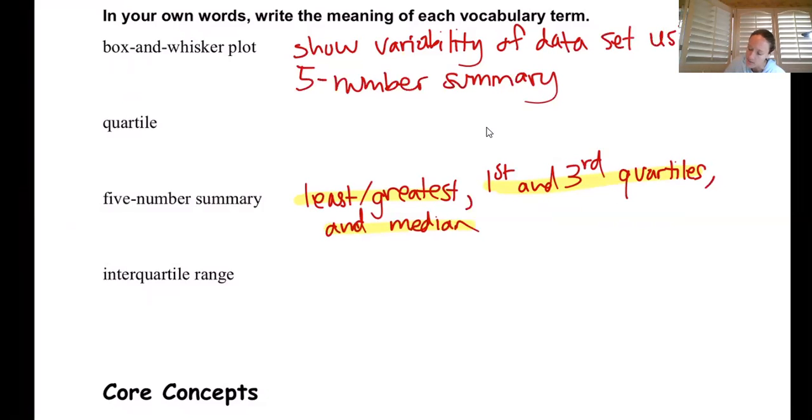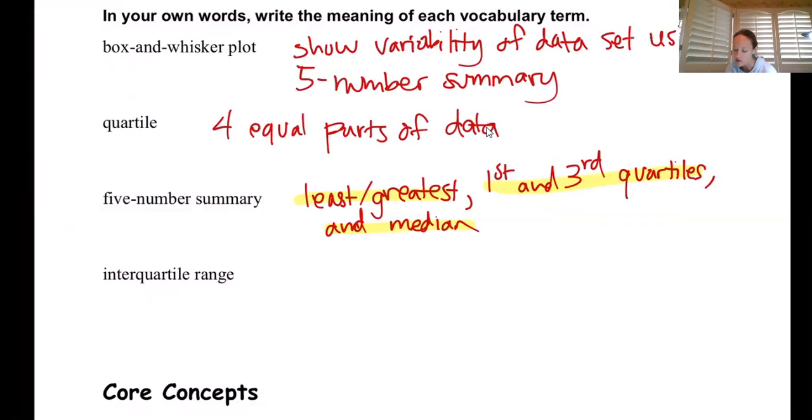Quartiles, let's just keep it basic if you guys don't mind. Quartiles are just the 4 equal parts of the data. We're taking whatever numbers we have and we're cutting it into fourths.